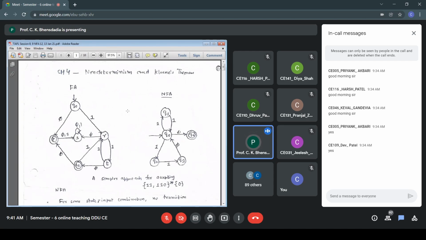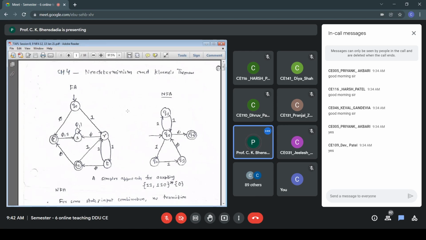So 110 is handled by U R T and 11 is handled by R T R. And we can take any combination. 11 plus 110, any combination of 11, 110 star that is handled between R T and U R T.